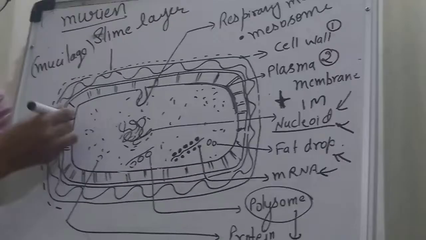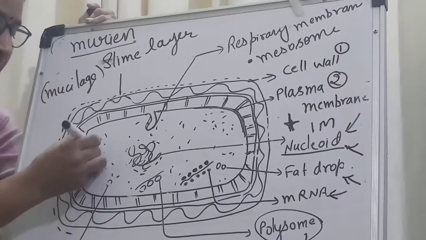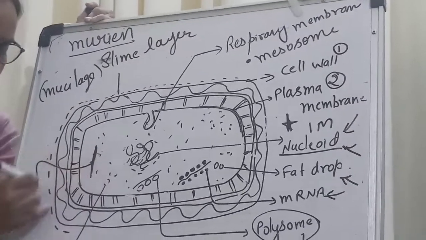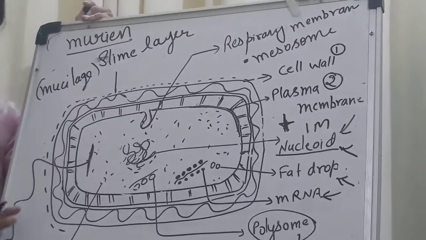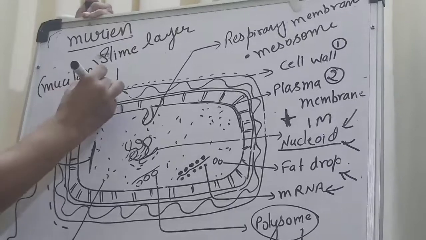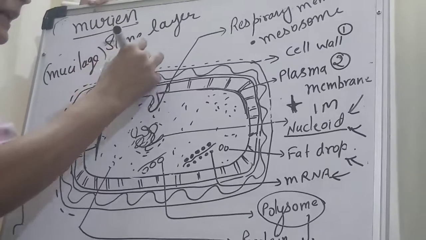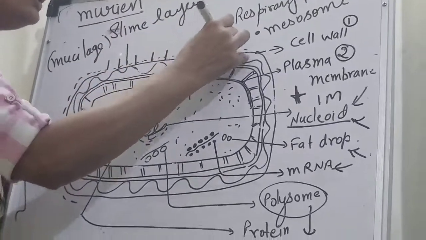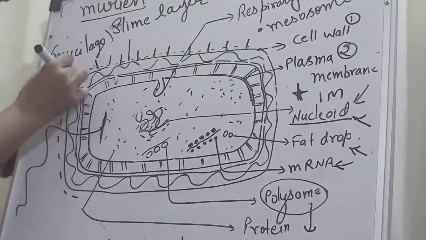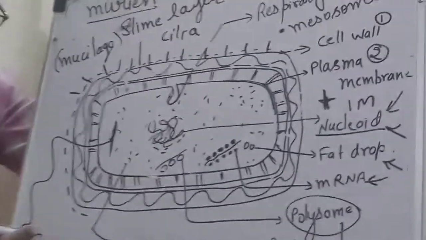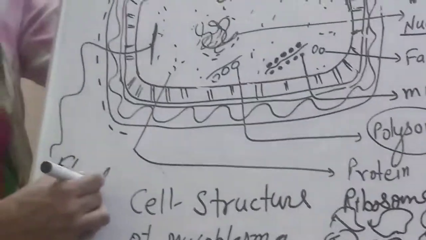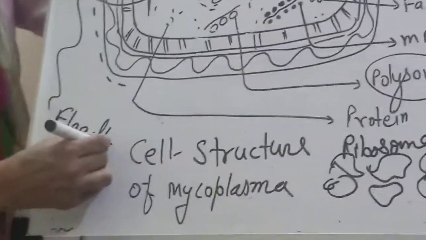Some bacterial cells have their own flagella, which help in locomotion or movement. Some bacteria have small hairy structures, which are called cilia, and a single rod-like structure is called flagella.